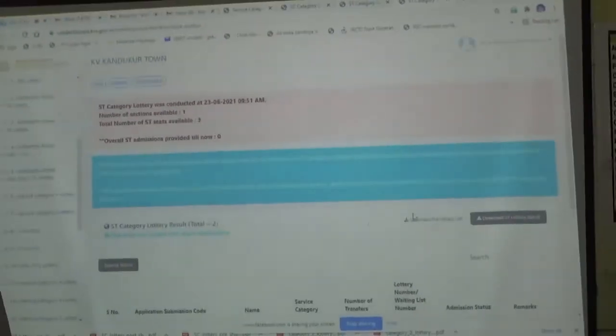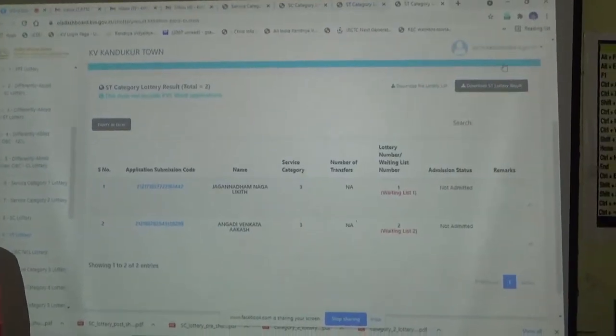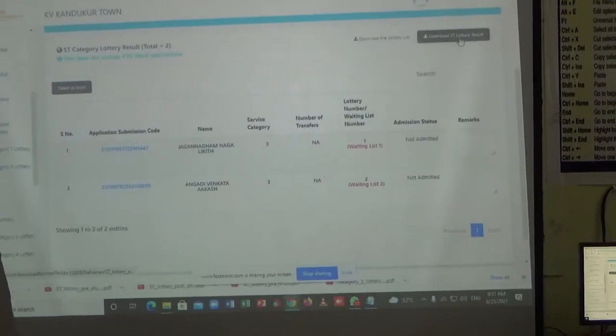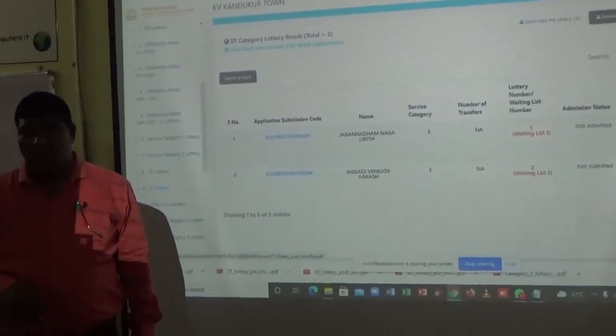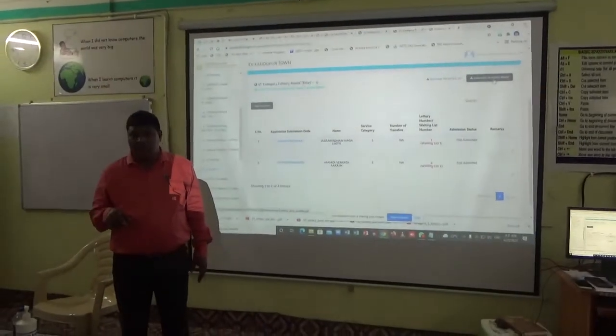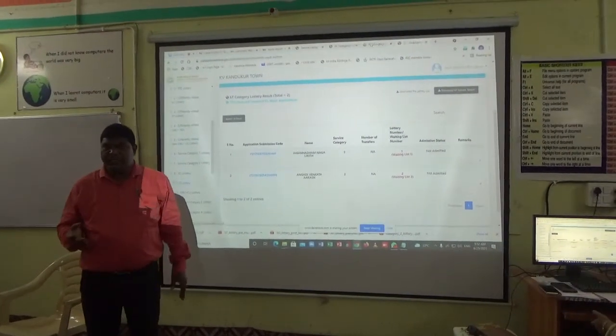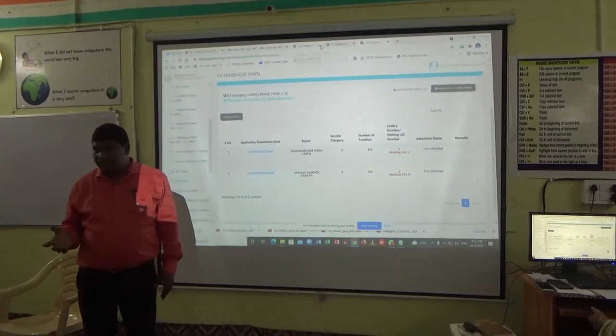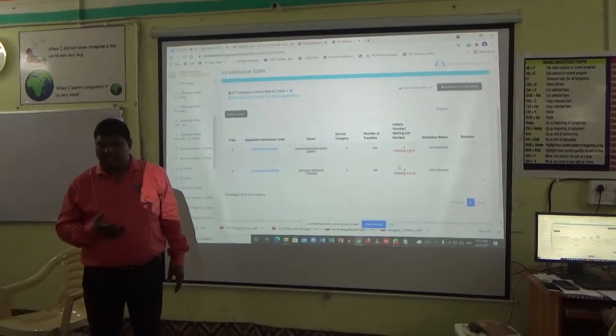What to be done? In such cases, one more advertisement is to be given in the newspapers, on 30th June, giving wide publicity and sending circulars to various departments, stating that there is a vacancy for the ST category.